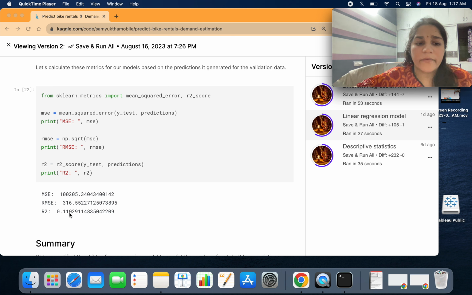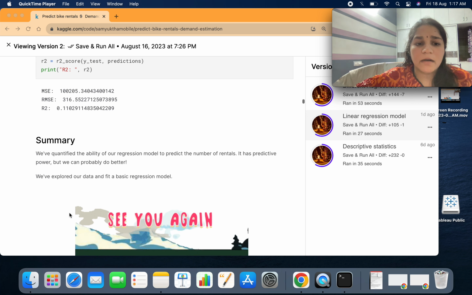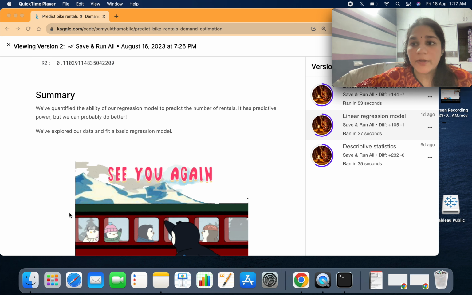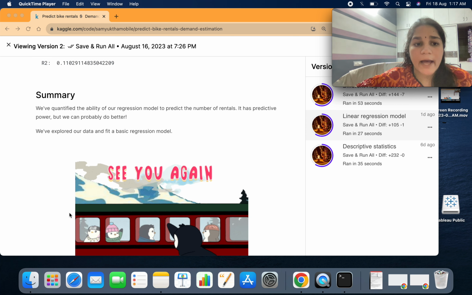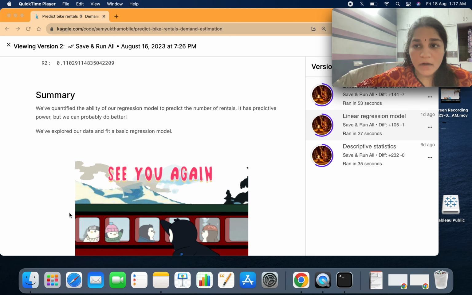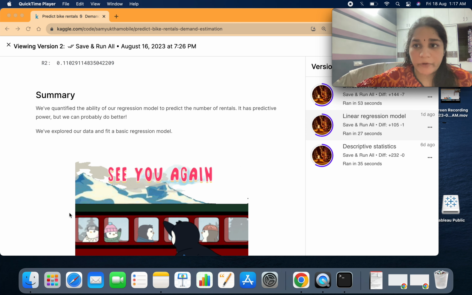So 0.11 is an average value, so we can improve these values. It is a basic predictive model without any hyperparameter tuning. I have not used any parameters to fine tune my model and to improve my predictions.